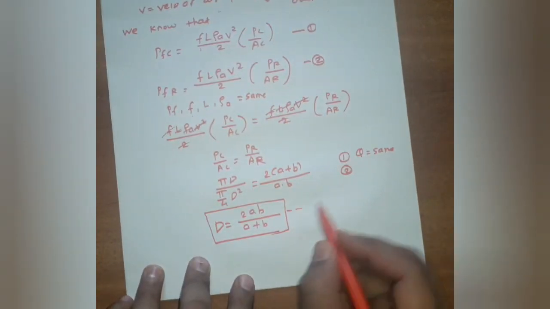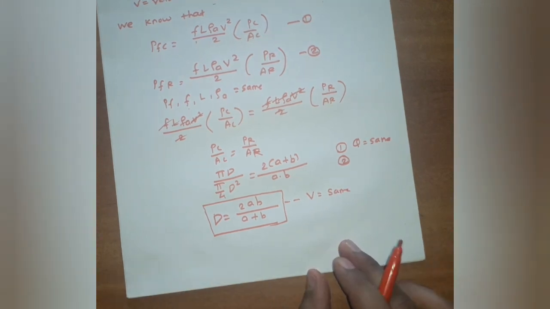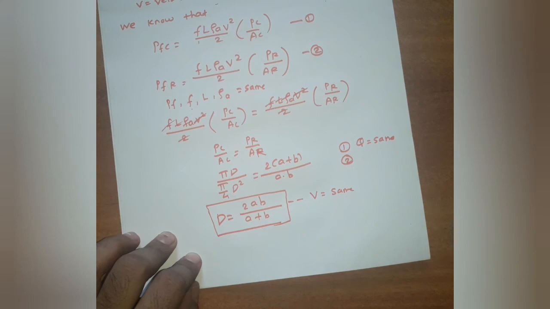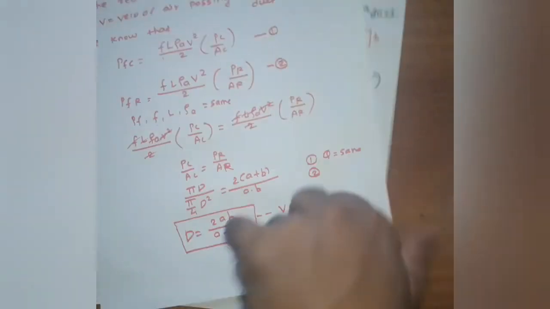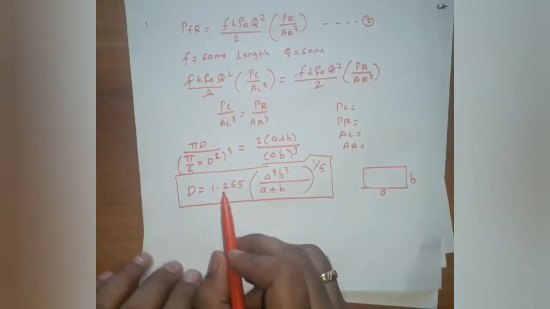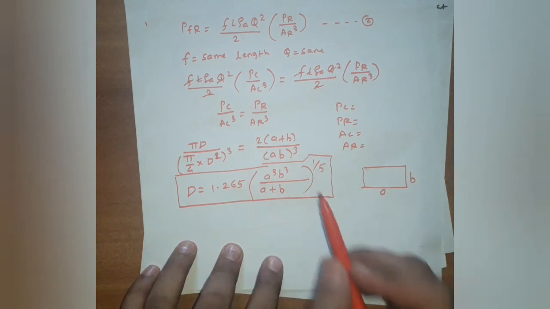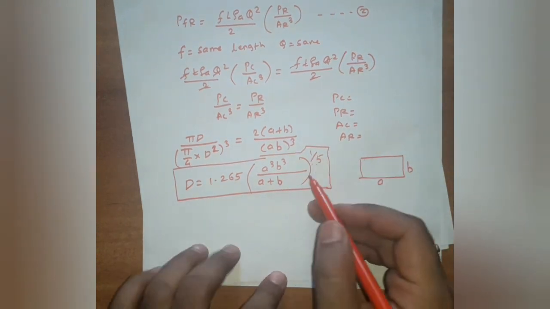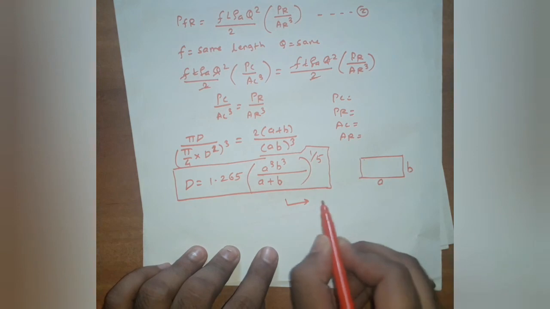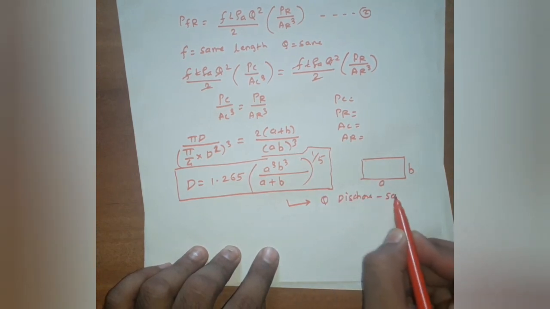So this formula is applicable when V remains same, and the last formula, diameter 1.265 A cube B cube divided by A plus B, bracket complete raised to power 1/5, is applicable when the discharge is same.